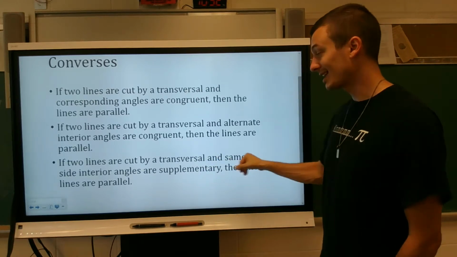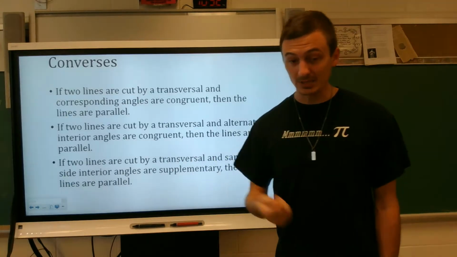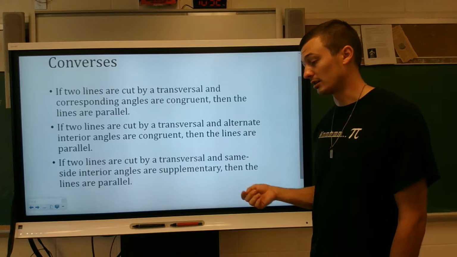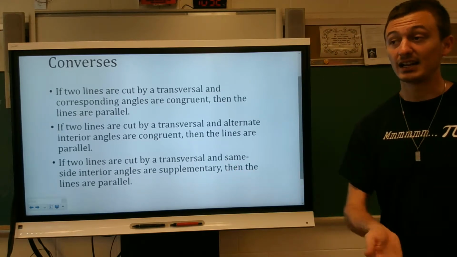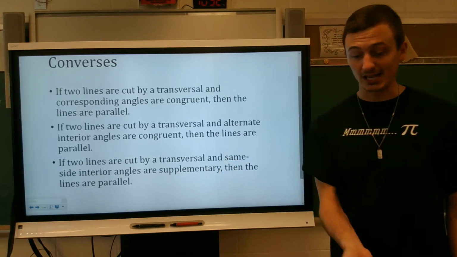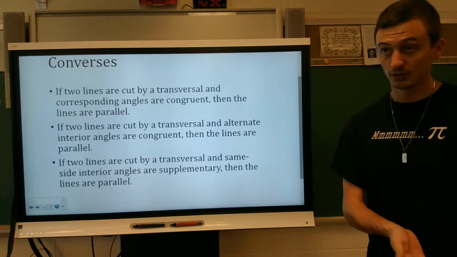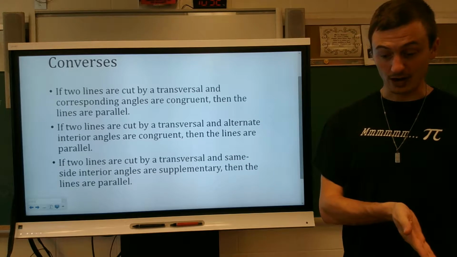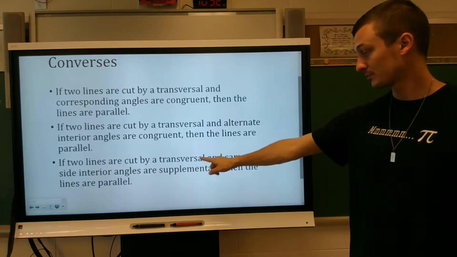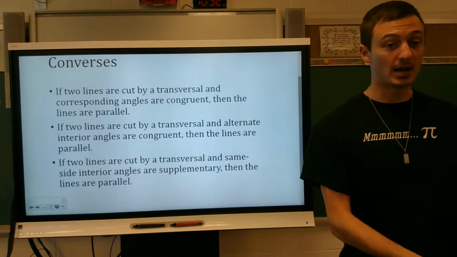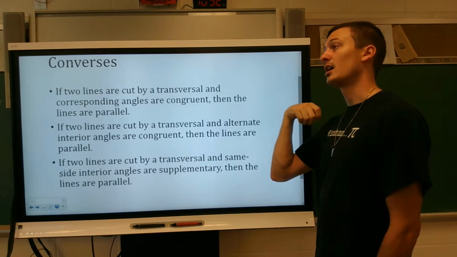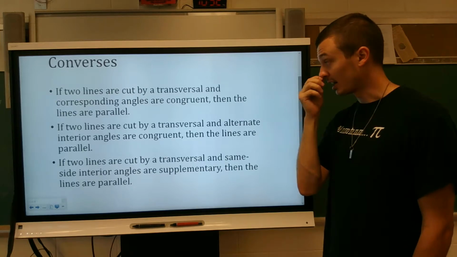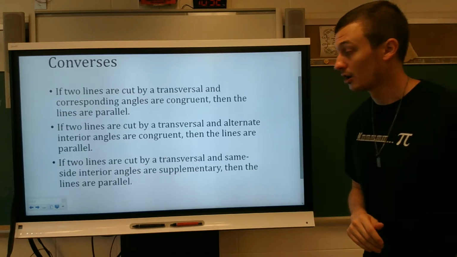Another one, if same side interior angles are supplementary, then the lines are parallel. Because we know that if the lines are parallel, then same side interior angles are supplementary. So in this case, if same side interior angles are supplementary, then the lines are parallel. It goes back and forth. The converses of these statements are true.